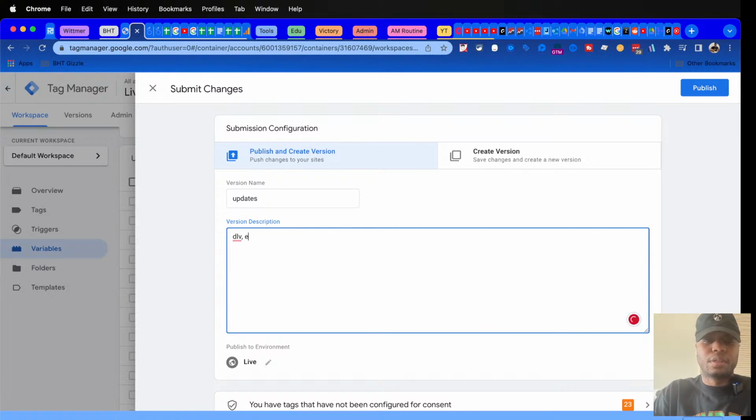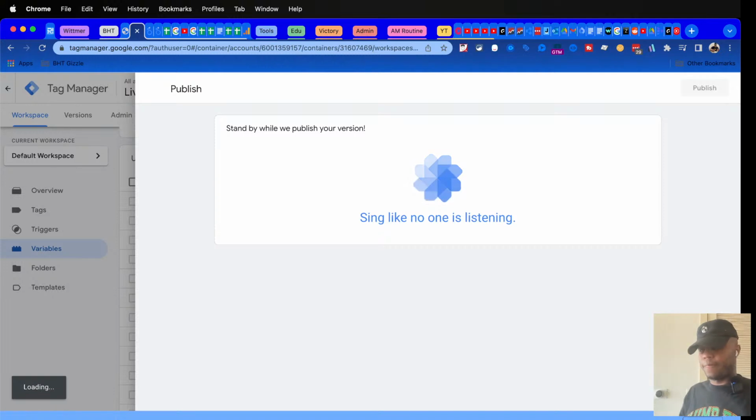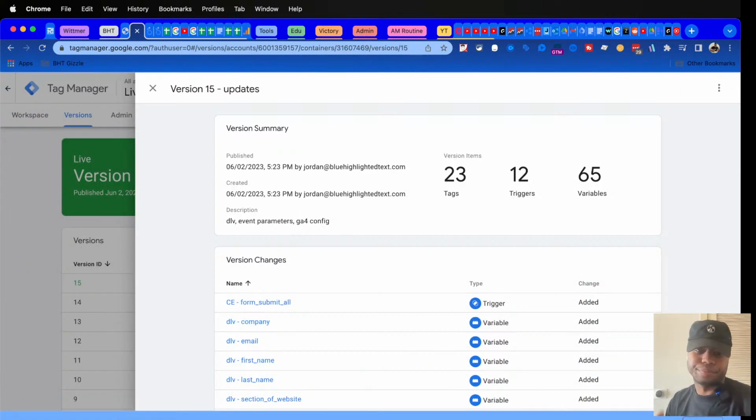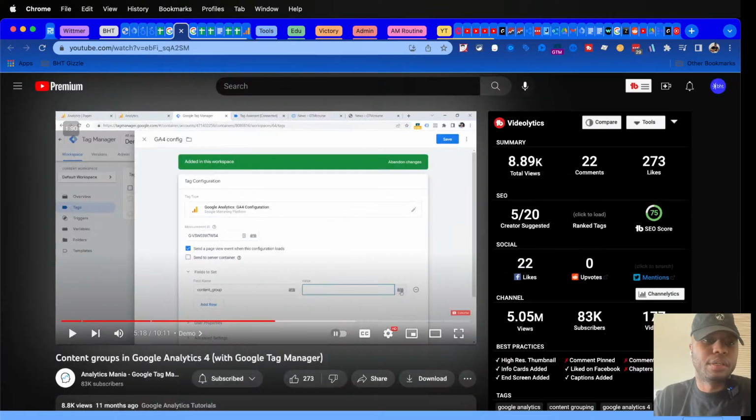DLV within parameters. GA4 config. And we in there. That's how quick and easy it can be.